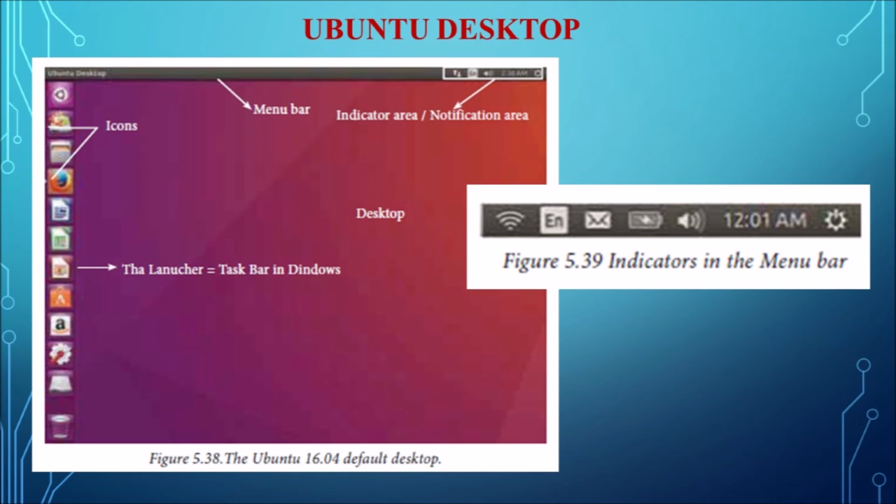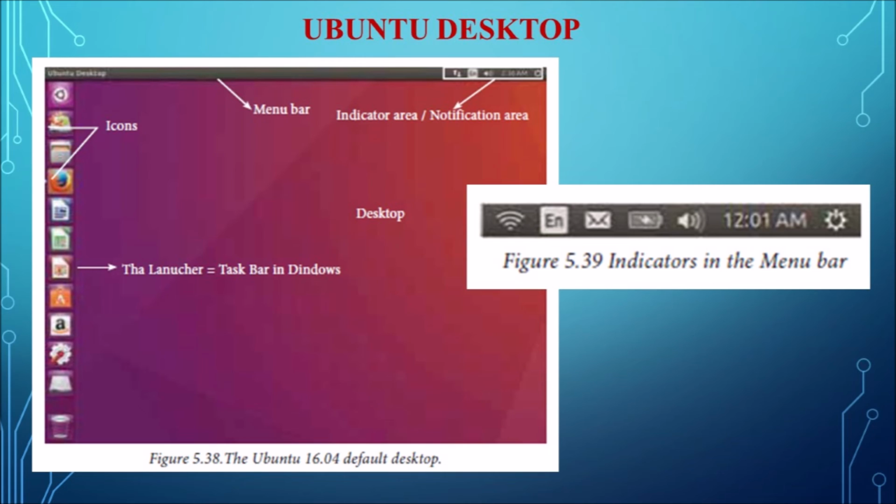On the desktop you can see search your computer, which is the first icon at the top, and files, and Firefox web browser, which is the default web browser. Then LibreOffice Writer, which is equivalent to MS Office Word, and LibreOffice Calc, which is equivalent to MS Office Excel. LibreOffice Impress is equivalent to Microsoft PowerPoint presentation. Next is Ubuntu software, where the list of all the free software is in one place. And Amazon, which is a default application for searching; it is an online shopping website.